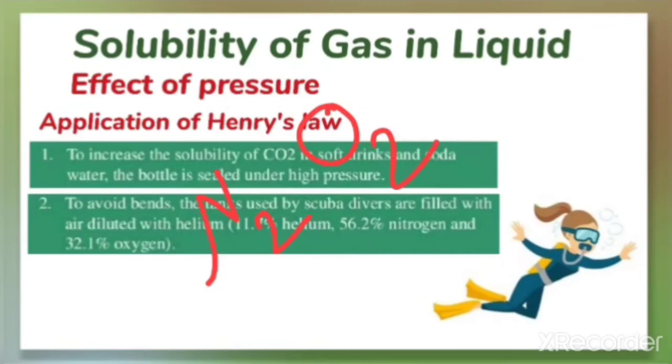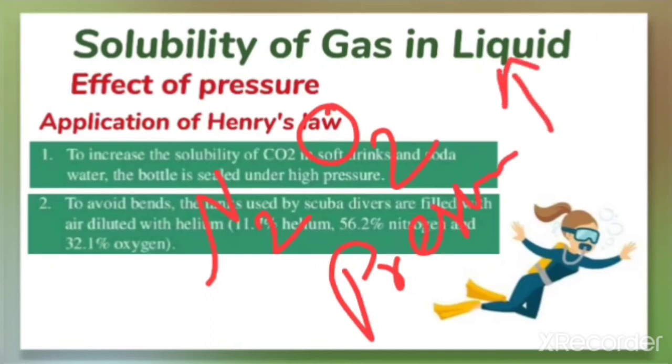However, at a great depth, when the divers breathe in the compressed air supplied from the tank, more nitrogen dissolves in the blood and other fluids. Because the pressure at depth is far greater than at the surface, under the deep sea the pressure is much greater. So what happens? The solubility increases, and the nitrogen gets dissolved in the blood and other fluids. When the diver comes towards the surface, the pressure decreases.